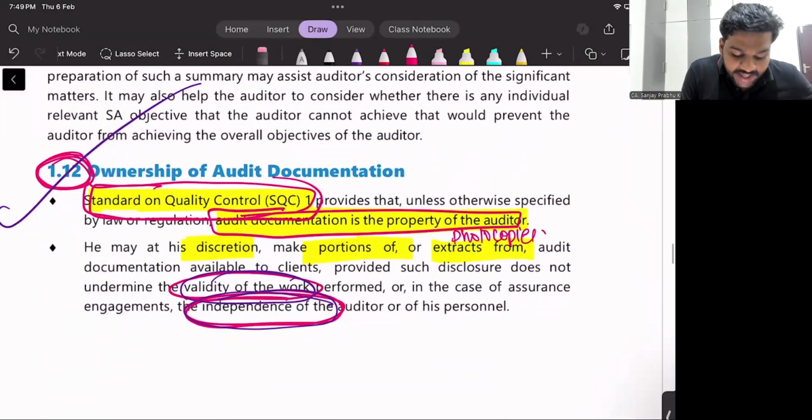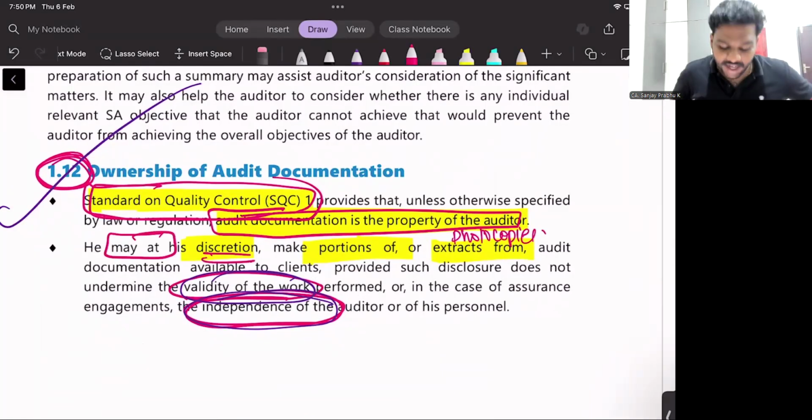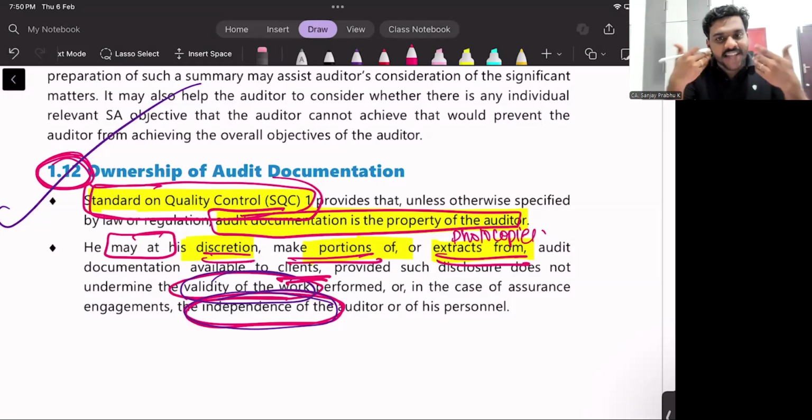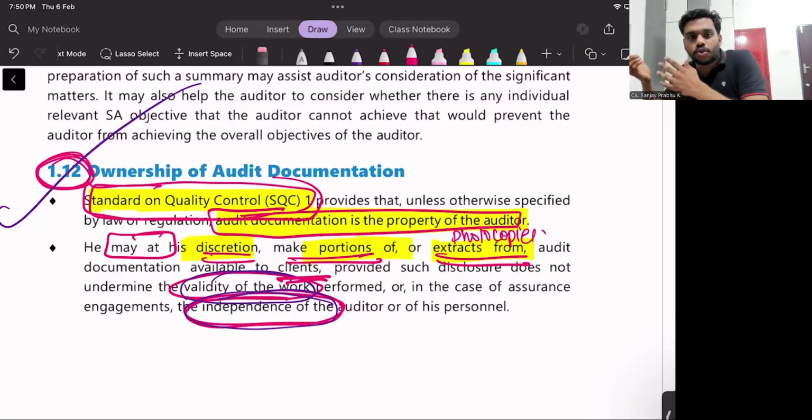See what is said here. He may, at his discretion, make available to the client portions of the audit documentation or extracts from it, meaning a photocopy. Once I complete the audit of Gauri, I will take the audit documentation to my office.